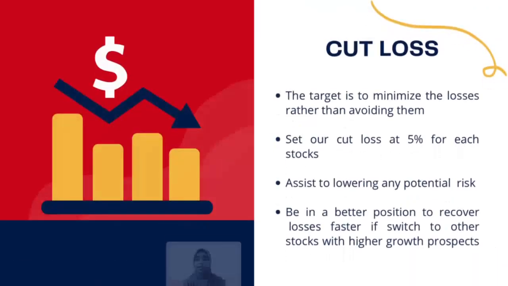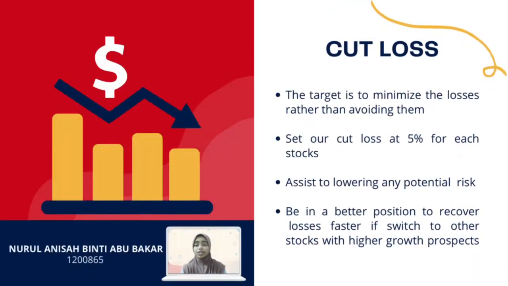One of the enduring sayings on Wall Street says, cut your losses short and let your winners run. No one will intentionally invest in a stock that they think will drop in price and become less valuable than what they paid for it. Therefore, we cannot avoid losses but we can minimize them. We decided to set our cut loss at 5% for each stock. We believe that we can be in a better position to recover losses faster if we switch to other stocks with higher growth prospects, and at the same time it helps us lower any potential risk.